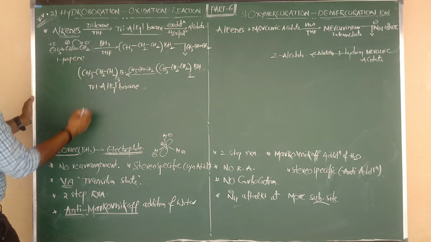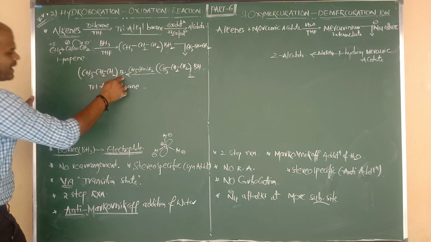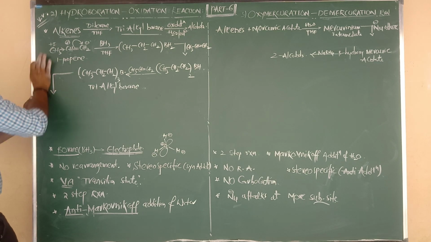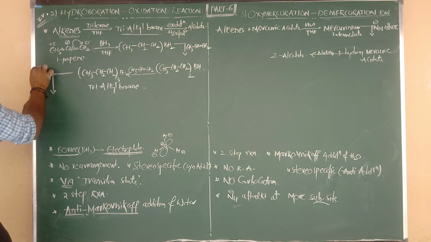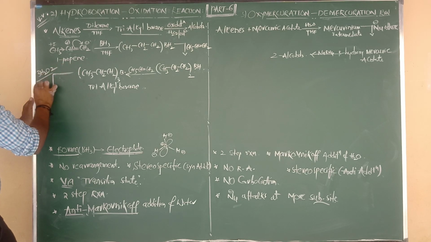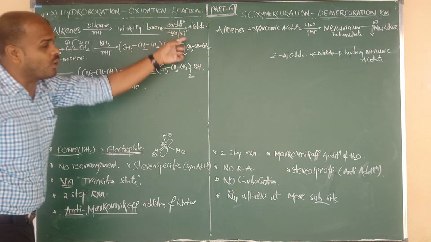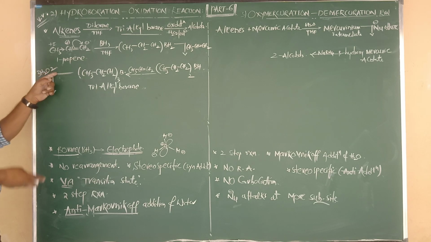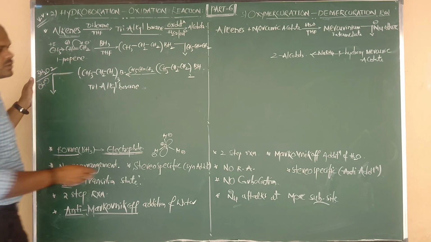So trialkyl borane, or tripropyl borane, upon oxidation with what? Hydrogen peroxide. Exactly, we have to consider 3 moles of hydrogen peroxide. Oxidation takes place with hydrogen peroxide, but in presence of which medium I told you? Alkali medium. Right. 3 moles of H2O2 means it contains 6 OH groups.